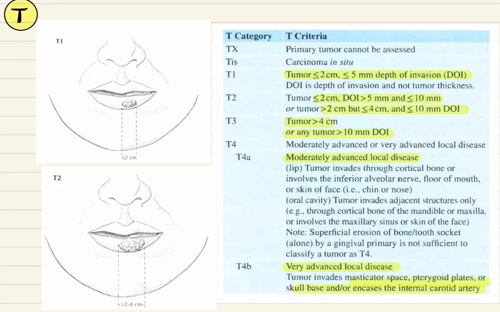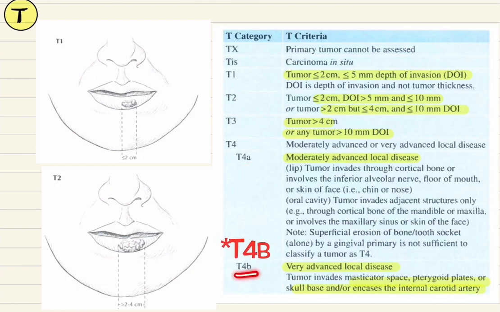Now, T4a is separate for lip and oral cavity proper tumors. So, in the lip, if the tumor is involving the cortical bone, the inferior alveolar nerve, floor of mouth, or the skin of face, it is categorized as T4a. In the oral cavity, if the tumor involves the adjacent structures only, that is the cortical bone of mandible or maxilla, or involvement of the maxillary sinus or skin of face, it is categorized as T4a.